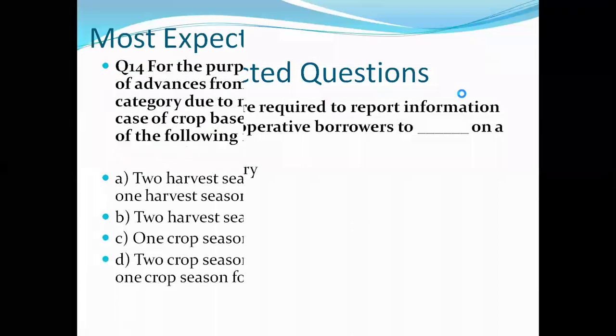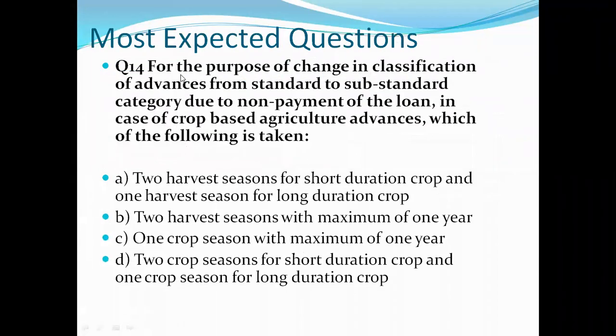Let's see our next question, question number 14. For the purpose of change in classification of advances from standard to substandard category due to non-payment of the loan in case of crop-based agriculture advances, which of the following is taken? Our options are A, two harvest seasons for short duration crop and one harvest season for long duration crop.